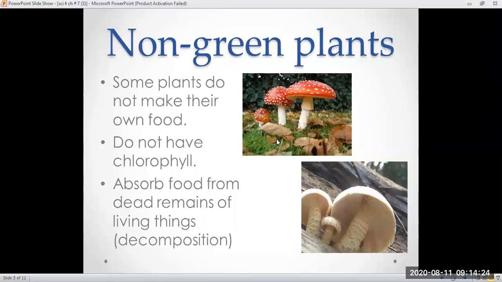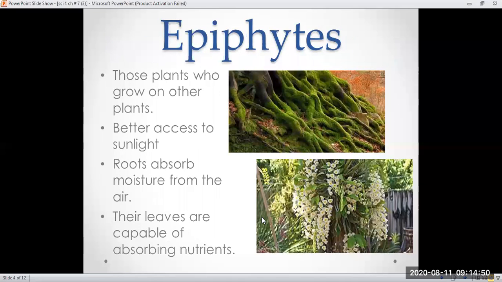Here is a picture of a mushroom. Mushrooms we eat in salads, in pizzas, and in many different items, but we can't eat toadstools. Toadstools basically look like mushrooms, but they are poisonous, so we can't eat them. If we eat them, we get poisoned. So we only eat these types of mushrooms. Both feed on the dead remains of living things, so they are known as non-green plants.